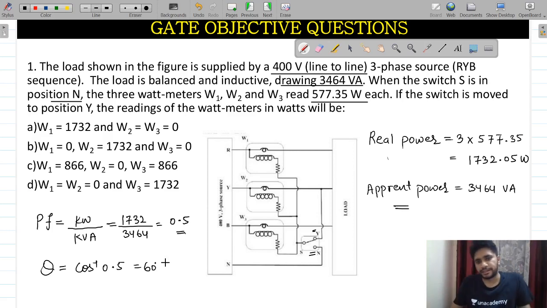Now assume one thing. When the switch is at the Y position, what will be the reading of W2? This second wattmeter, what will it read?